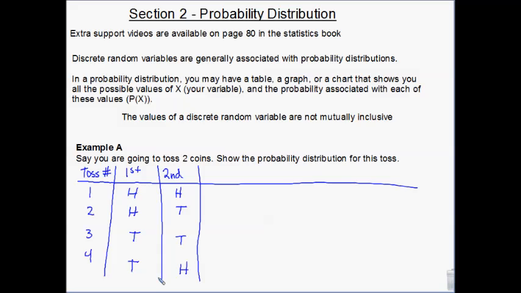Okay. So let's call X the number of tails. Just to call it something. It can be the number of heads or the number of tails. We're just going to call it the number of tails. In our first chance, we have a 0 number of tails. Here we have 1 tail, 2 tails, 1 tail. Okay? So our probability of X, so our probability of tails,